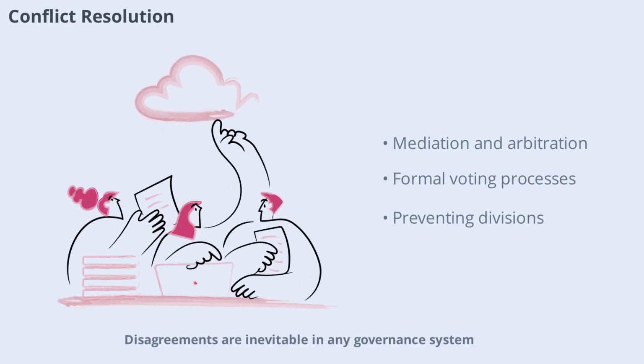Disagreements are inevitable in any governance system. Effective conflict resolution mechanisms are essential for maintaining harmony and progress. These can include mediation, arbitration, or formal voting processes. Clear rules for resolving disputes help prevent divisions and keep the community focused on shared goals.